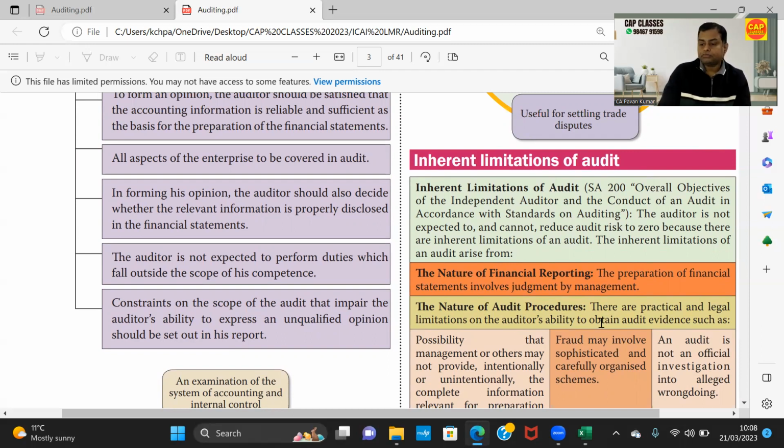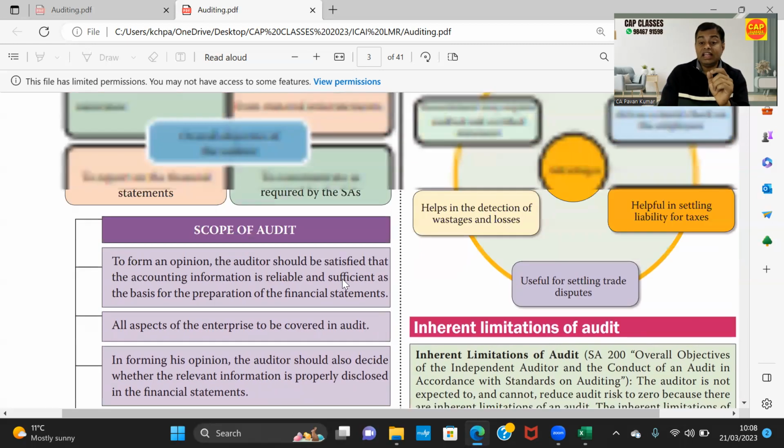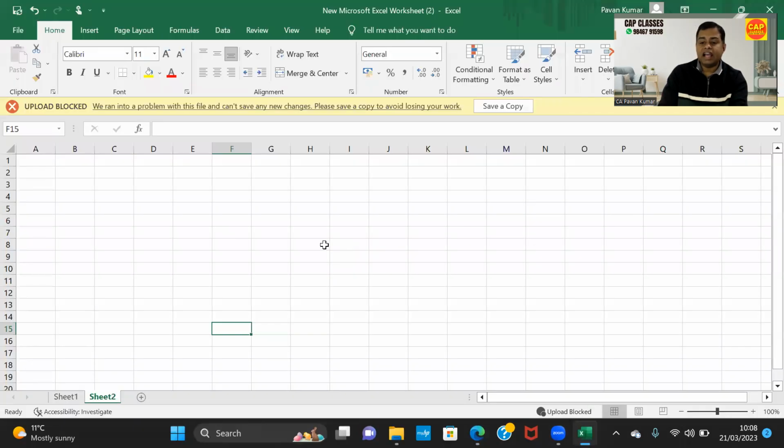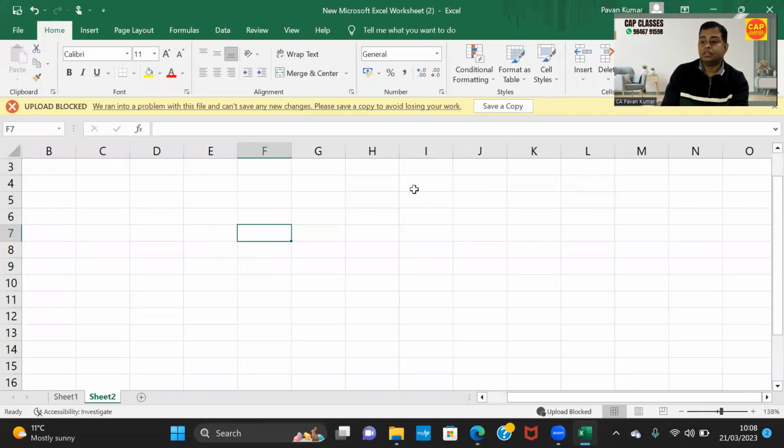Now, do you remember in question number 1 and 2, especially in question number 2, we have come across a phrase, reasonable assurance. Let me highlight this word for you, reasonable assurance.